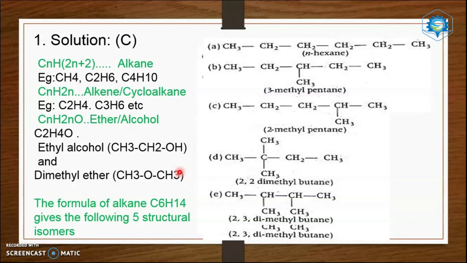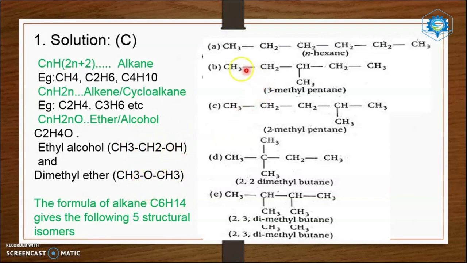If it is CnH2n, then it may be an alkene or a cycloalkane. I have given examples also. CnH2nO is there, then ethyl alcohol or dimethyl ether. These two we call functional group isomers. Here it is OH and here it is ether.